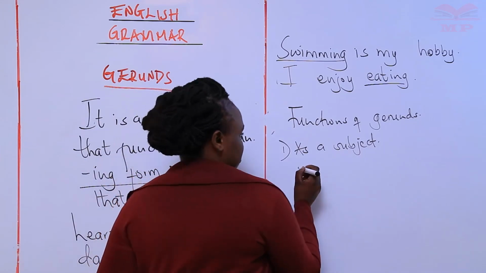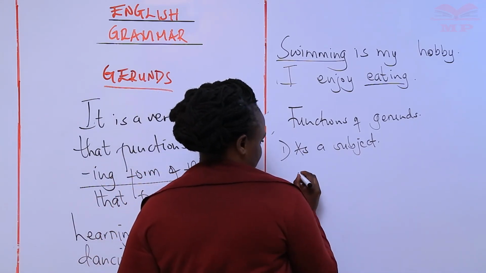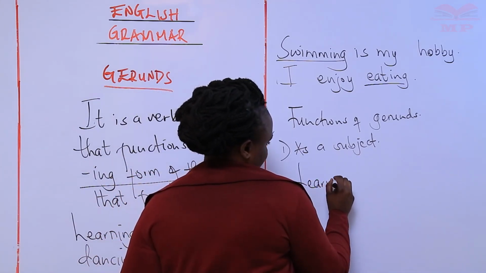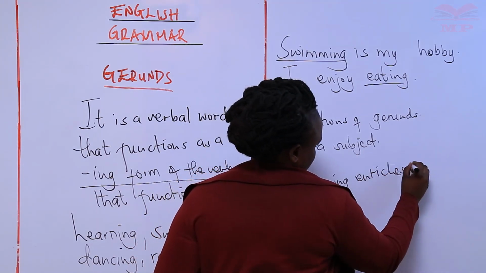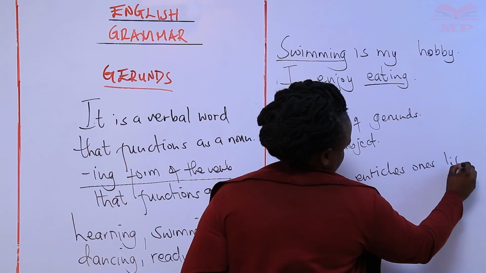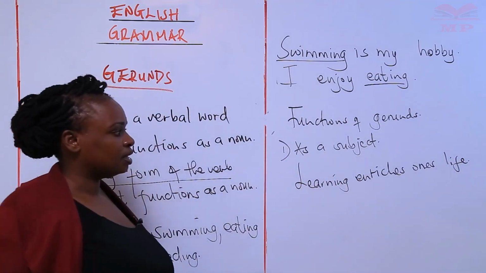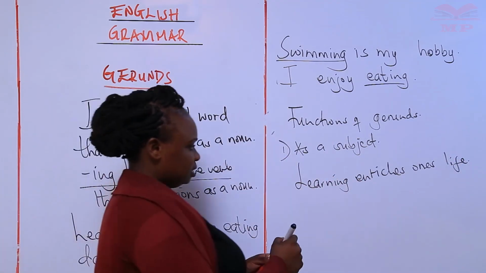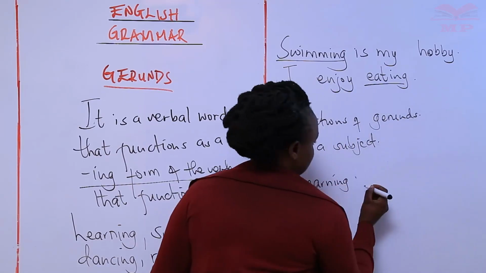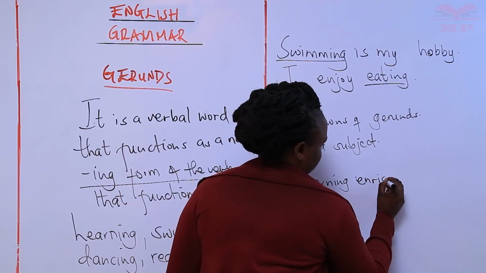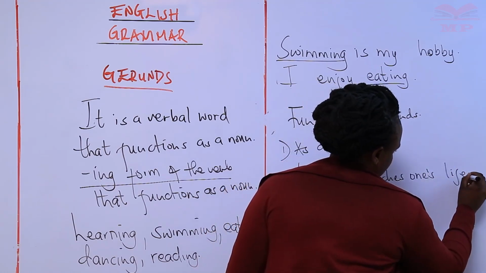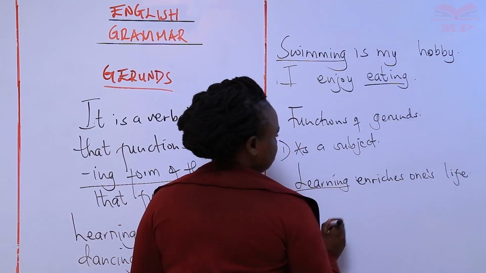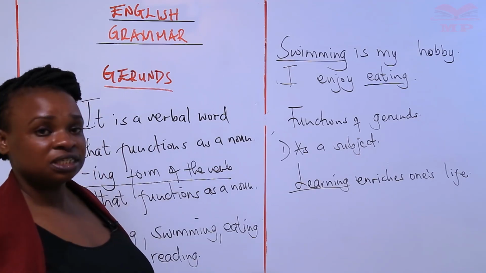So as a subject, we can have, for example, learning enriches one's life. So here, learning has been used as a subject and not as a verb.